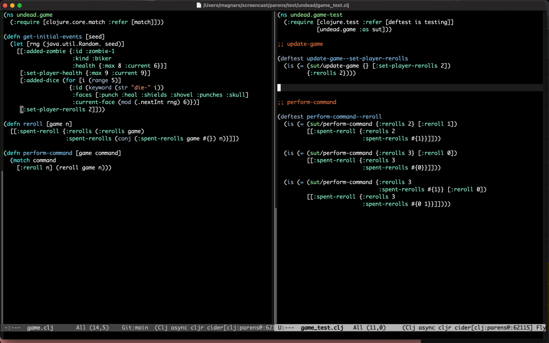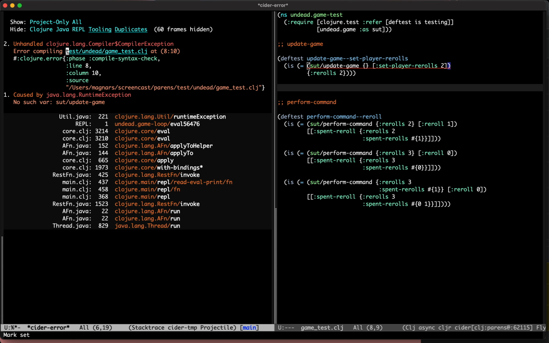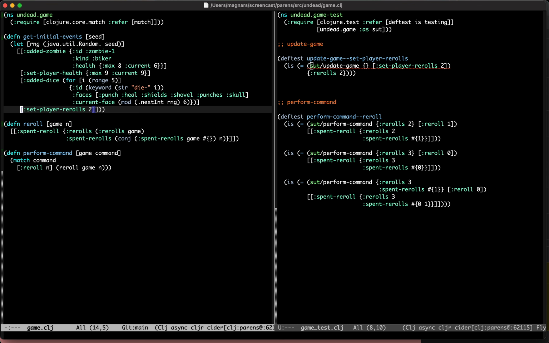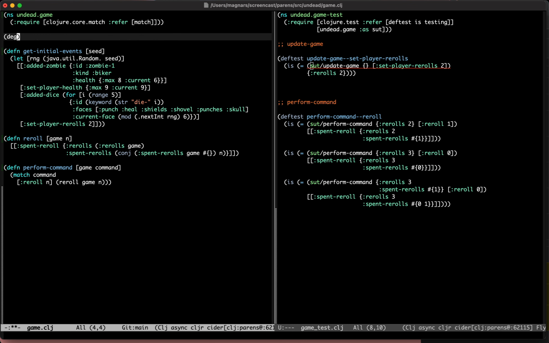Okay, so does this run? No, because it doesn't exist. But I know how to fix that problem. Very good. So professionals at work know how to create functions. Update game. I don't think it should be above get initial events.